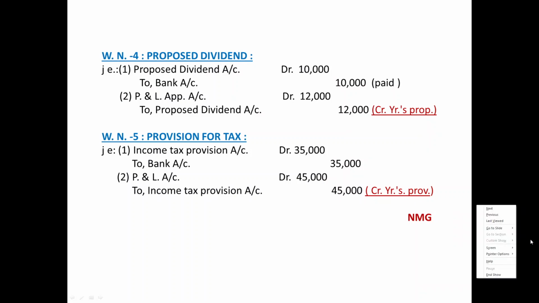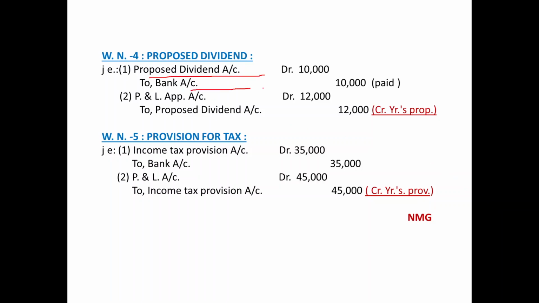Last year proposal was given for rupees 10,000. So it has been paid in the current year. You know it very well. I already explained this proposed dividend with the provisions of the Companies Act, that whether the company says so or not, it has to be paid. Proposed dividend account debited 10,000 to bank account credited 10,000. Last year's proposed dividend has been paid in the current year.